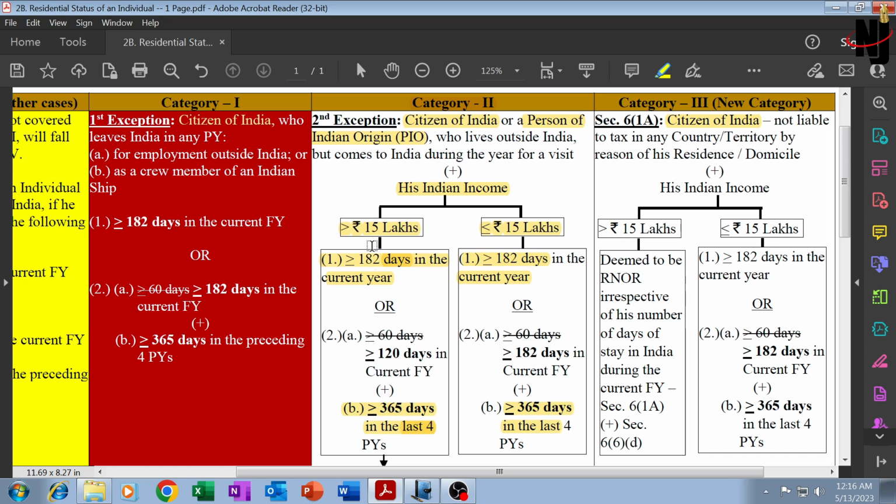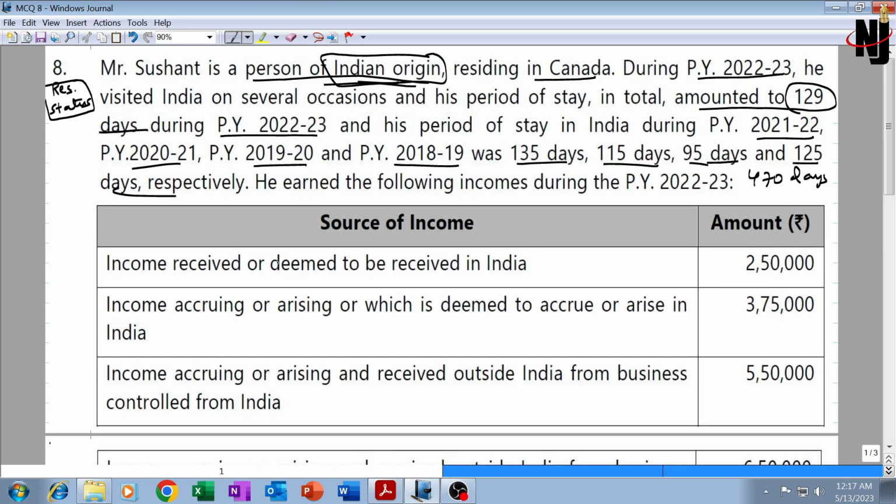So in case his Indian income is more than 15 lakhs, then out of the 2 basic conditions, in the second basic condition's first part, instead of 60 days, his stay in India should be 120 days or more. In case Indian income is up to 15 lakh, then the second basic condition is not required to be seen because 60 days will be replaced by 182 days. So let's see which category he falls under. One thing is for sure that he falls under category number 2, but is his Indian income 15 lakh or less than 15 lakh or above 15 lakh?